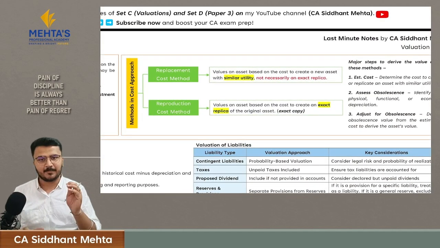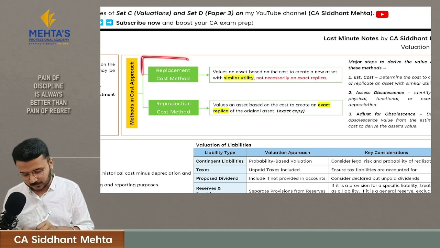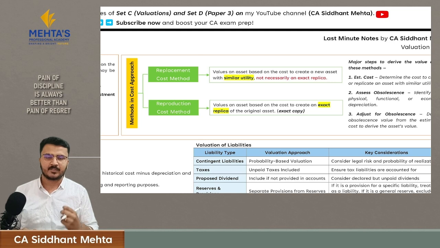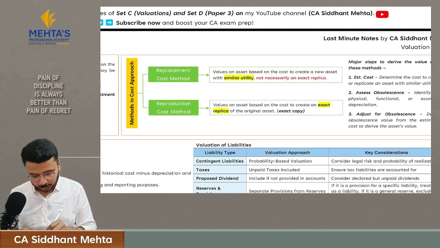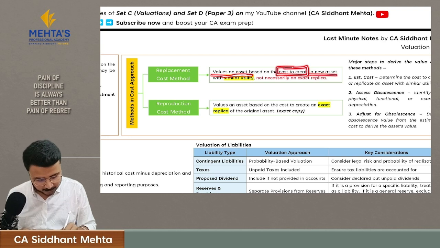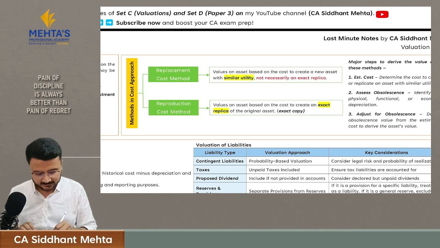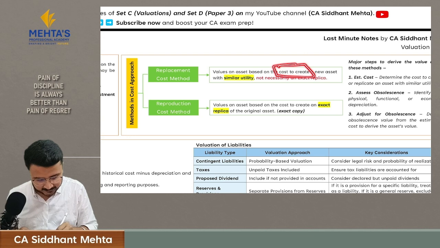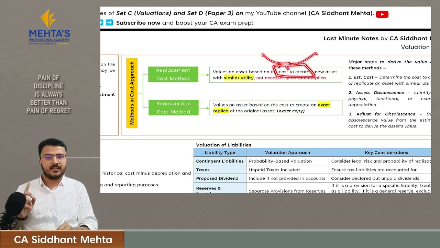Let's first understand the methods which are there in cost approach. The first one is replacement cost method and the other one is reproduction cost method. In replacement cost method, you value your asset based upon cost to create a new asset which has similar utility. It is okay if this asset is not an exact replica. Here the cost to create has two meanings. One, if you can produce the asset, then it is cost of production, but if you can't, then it is the current purchase price of the product.